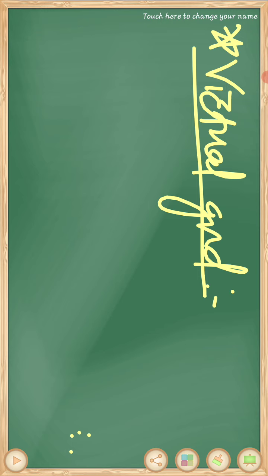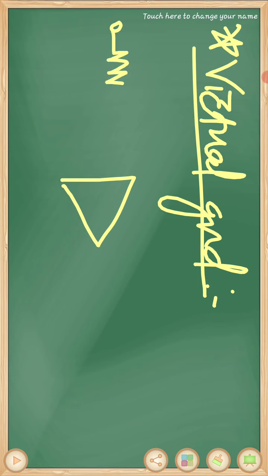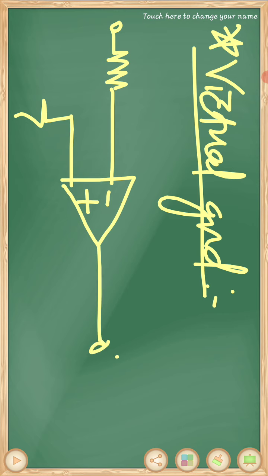Here we draw the diagram of the virtual ground in an operational amplifier. The input voltage is connected through a resistor to the inverting terminal, and the non-inverting terminal is connected to ground, that means 0 volts. Here the output voltage is V out and the input voltage is V in.